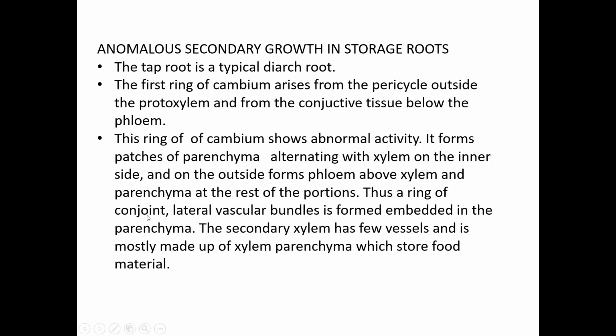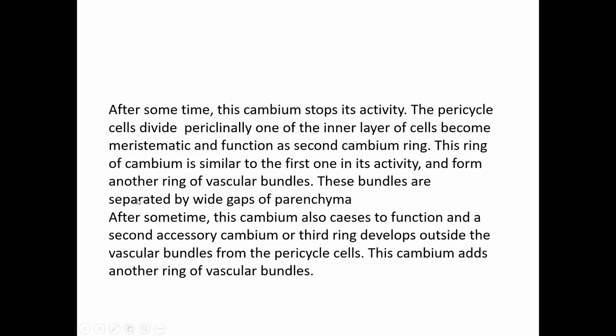Thus a ring of conjoint collateral vascular bundles is formed, embedded in the parenchyma. The secondary xylem has few vessels and is mostly made up of xylem parenchyma, which stores the food materials. The cambium arises first from the pericycle; the cells of the pericycle become meristematic and form the cambium.